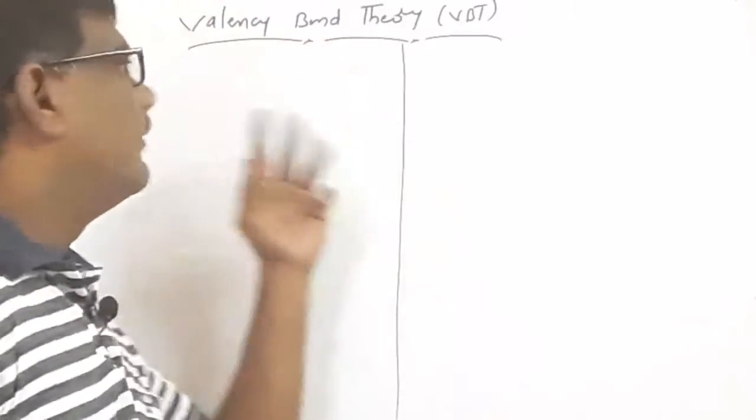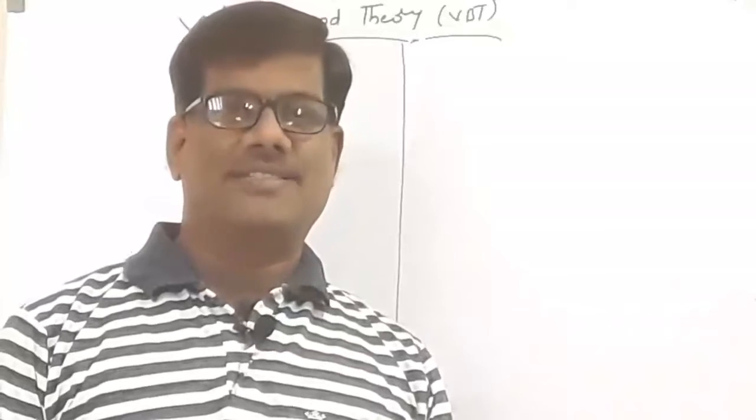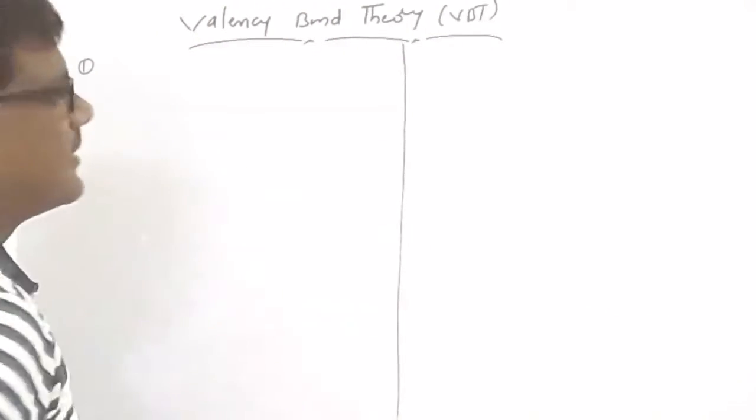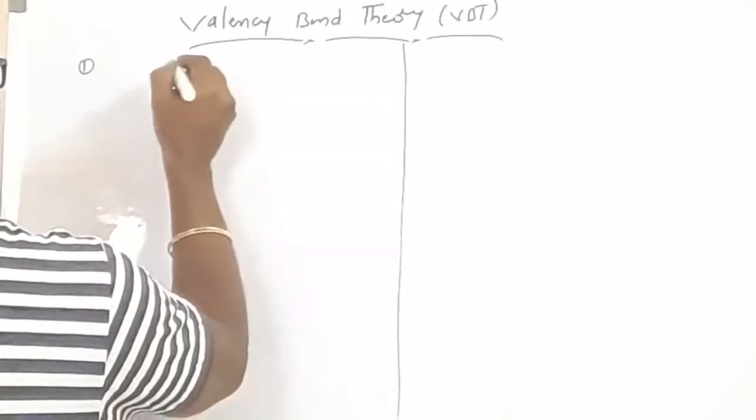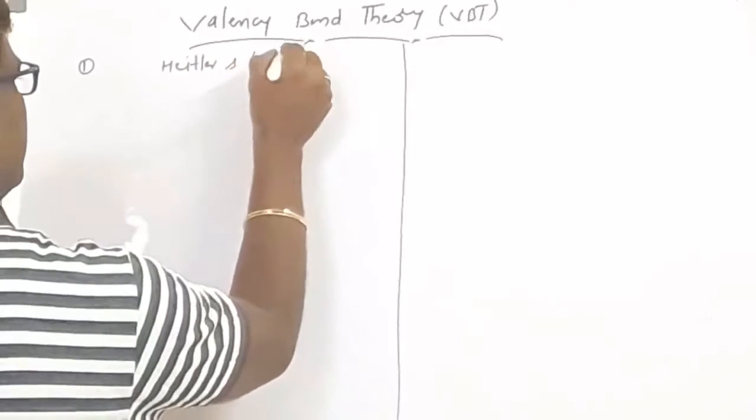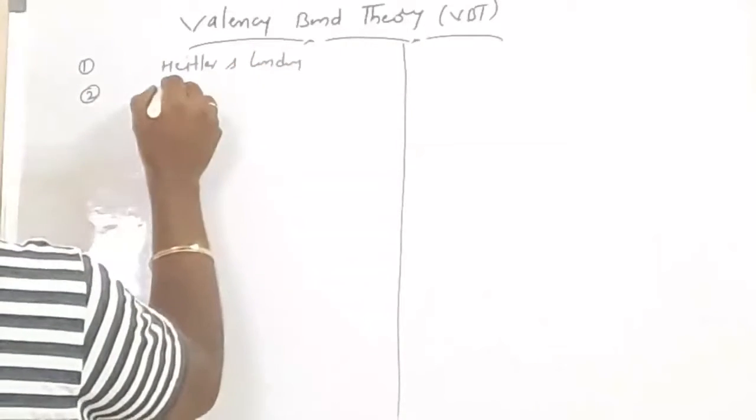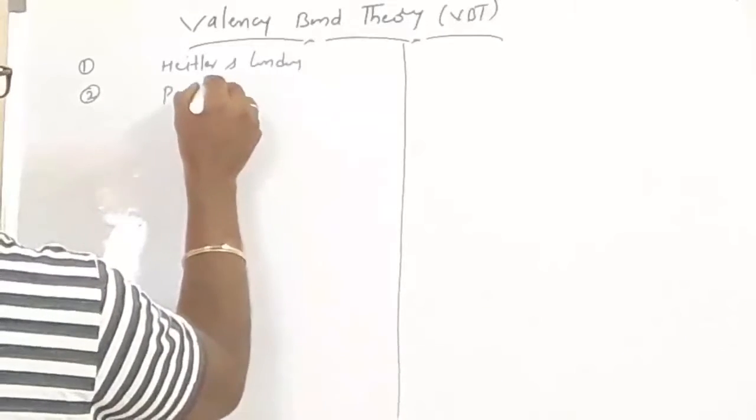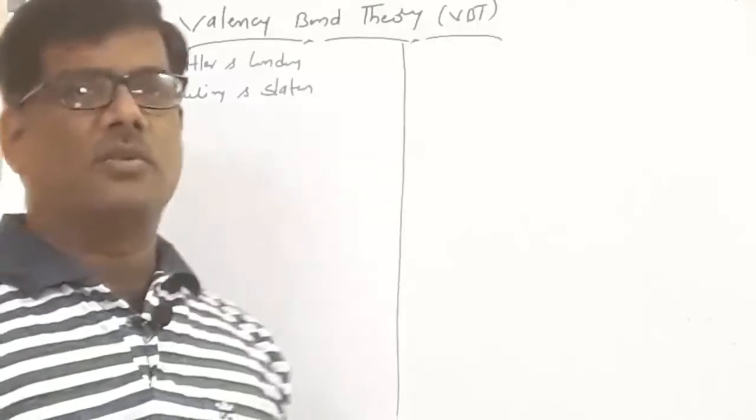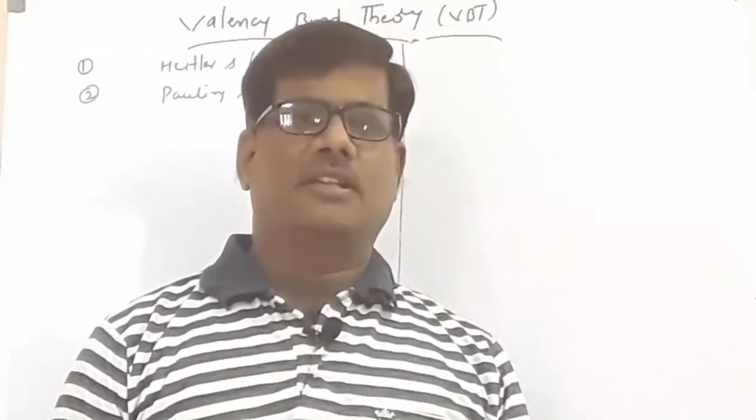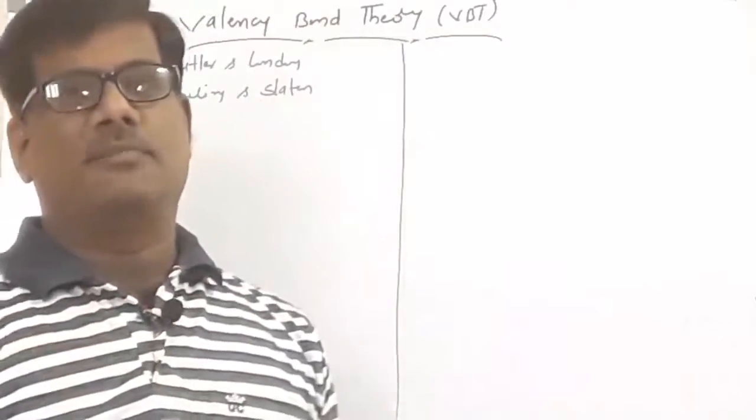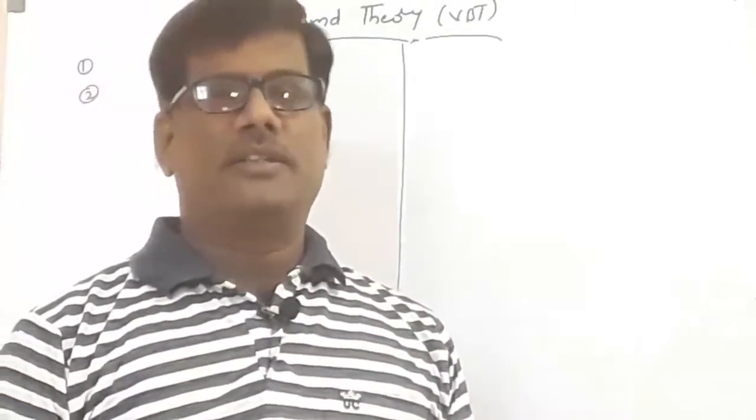Today my topic is valency bond theory. Valency bond theory is also called the VBT. The important postulates of the VBT: first, it was given by Heitler and London. But later it was extended by Pauling and Slater, in order to explain the nature of the covalent bond. The phenomena initially given by Heitler and London was later extended by Pauling and Slater to explain the covalent bond.